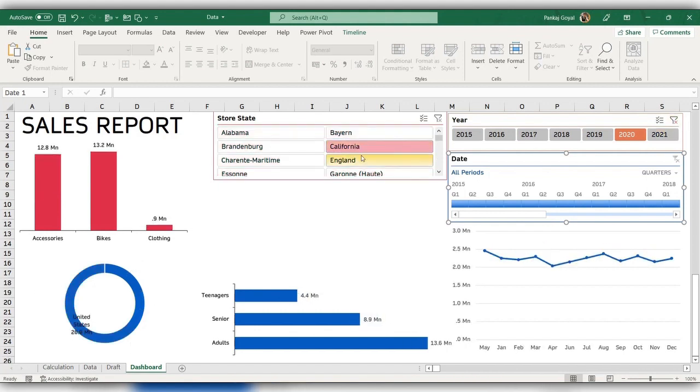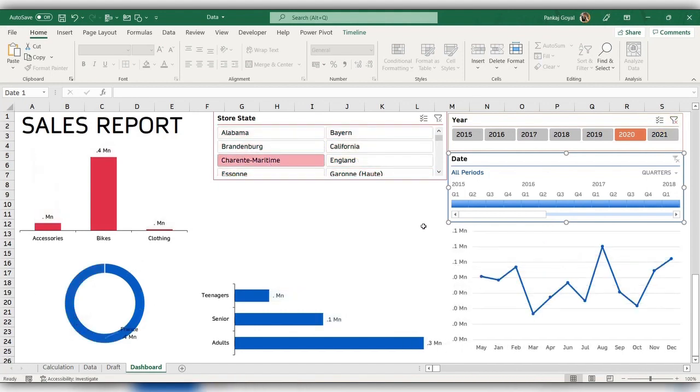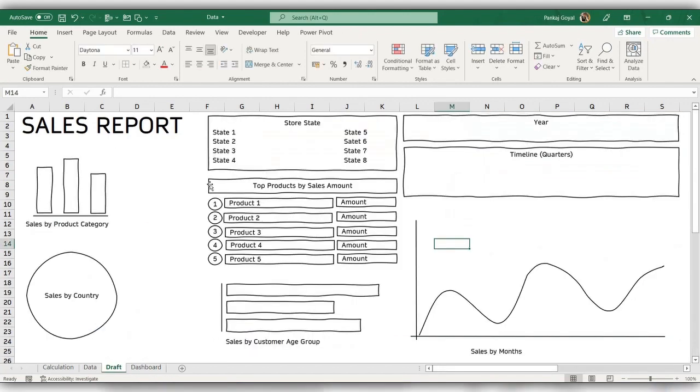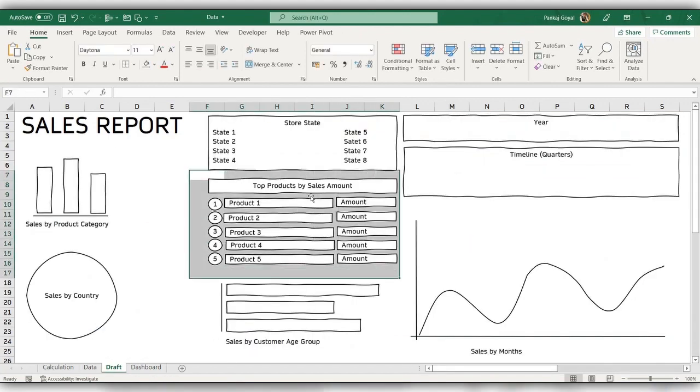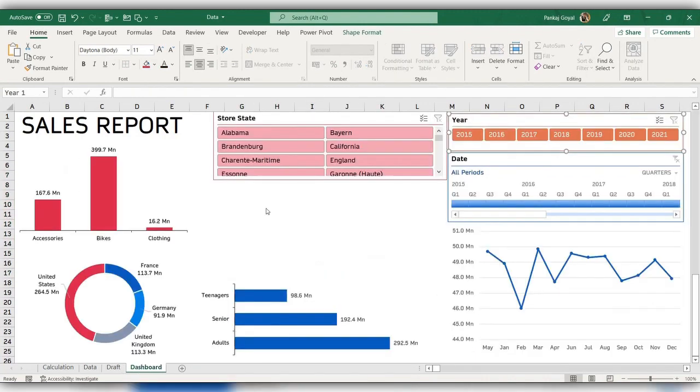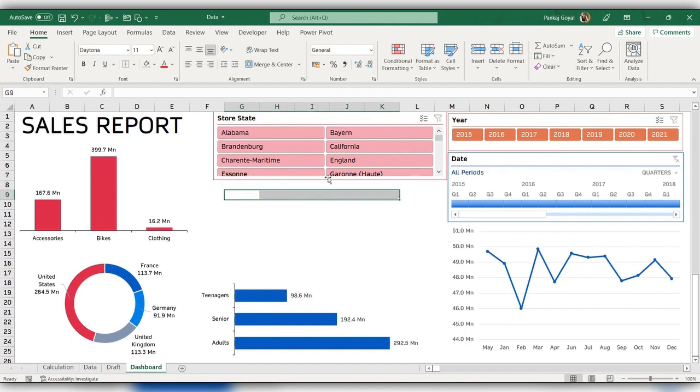Also for any particular state, you can see the changes being made. So this is how you can link all the charts and tables in a pivot table. Now, our last task is to create this table, which is top products by sales amount. So I'll just mention here top products by sales amount.